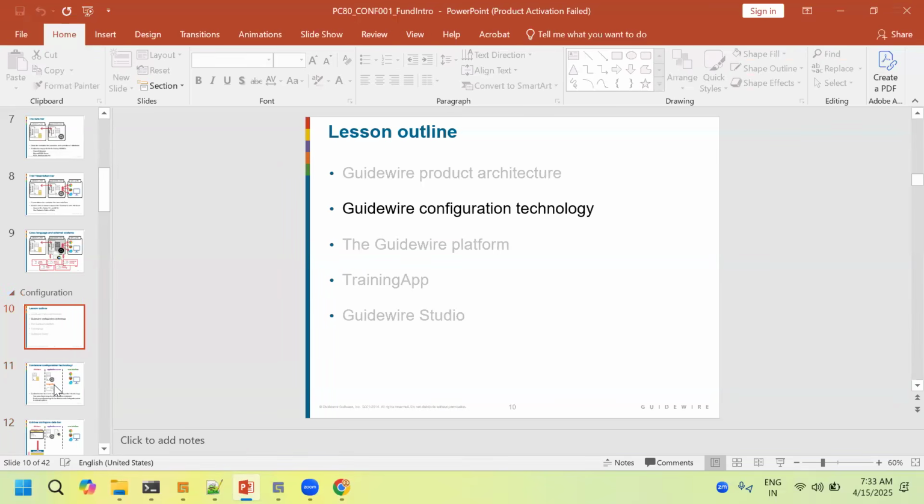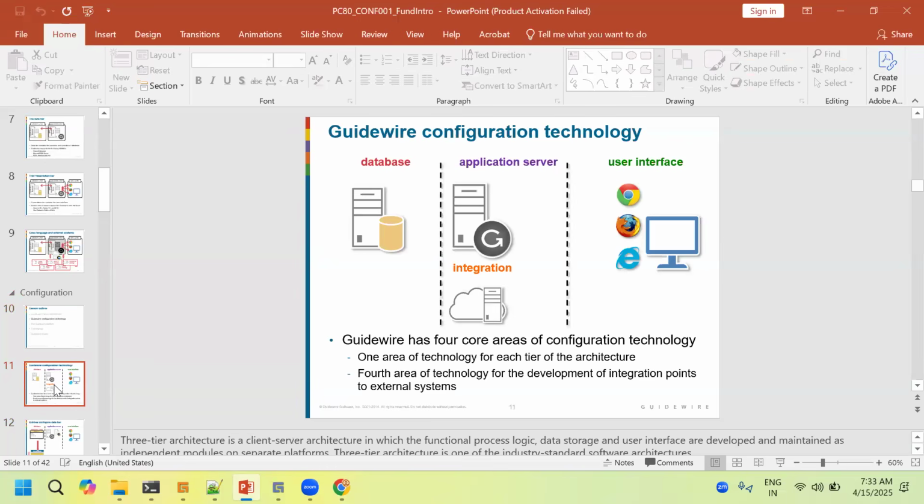Now, Guidewire configuration technology. Here they have mentioned the four core areas of configuration technologies. One is the user interface. Next is the application server, which runs both configuration and integration. And next is the backend database. You can relate it: the database we are going to use is H2, the application server is our own Guidewire Studio server, and the user interface is any browser. So backend, server and user interface are all in the same Guidewire technology, a three-tier architecture.